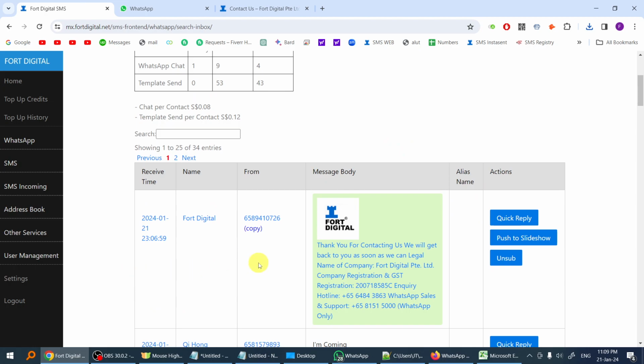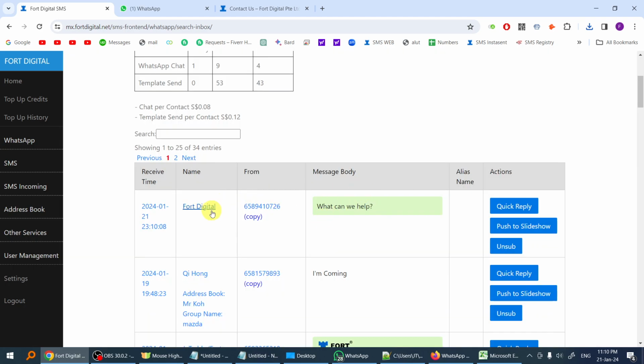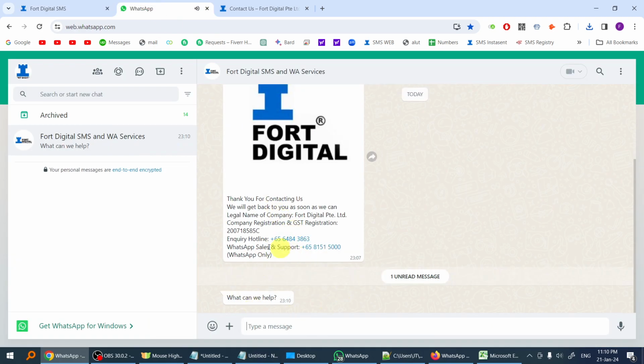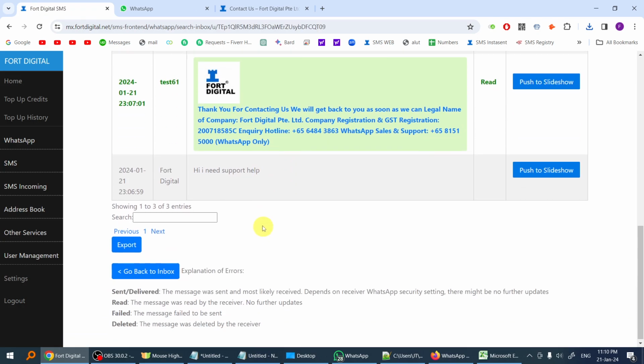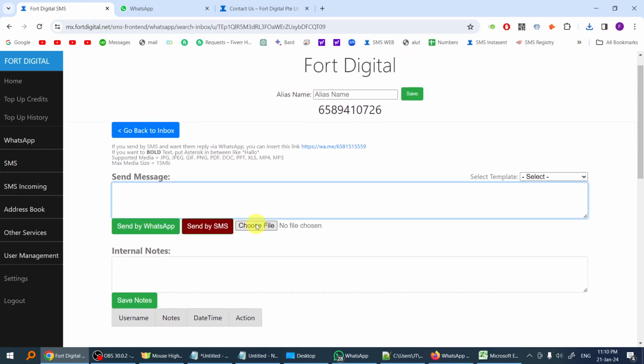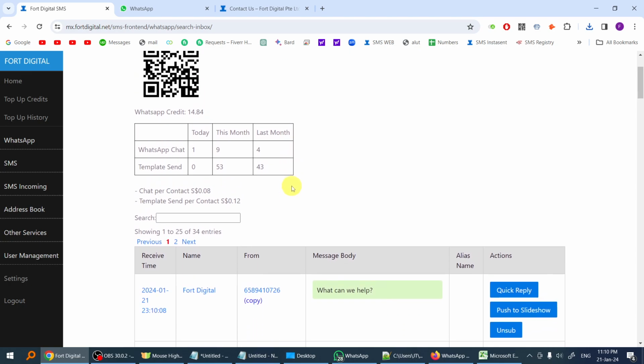Now, if you want to reply, you can just click the quick reply. Then I receive it here, as you can see. Or you can just reply from the conversation history here. You can attach your pictures or PDF files as well. All right, that's it. So this is the chat function.